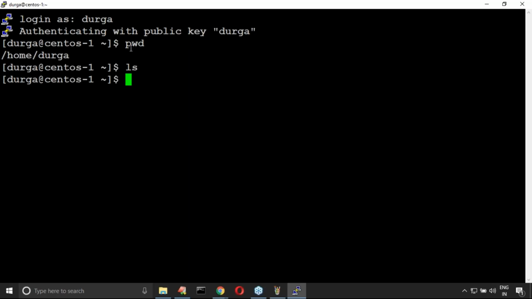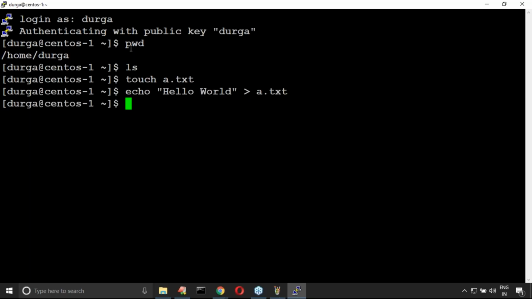If I use ls, nothing is there. Let me create a file: touch a.txt. Let me write echo hello world into a.txt. Then cat a.txt shows the content: hello world. I hope that is clear for all of you, right? Any explanation required about this?